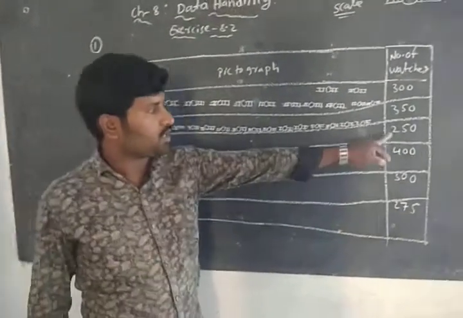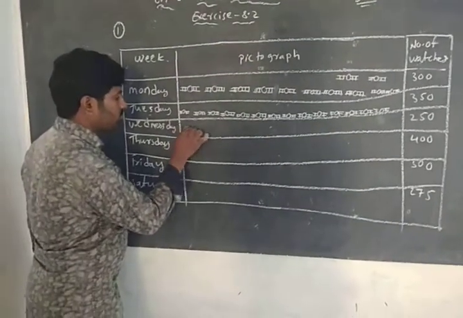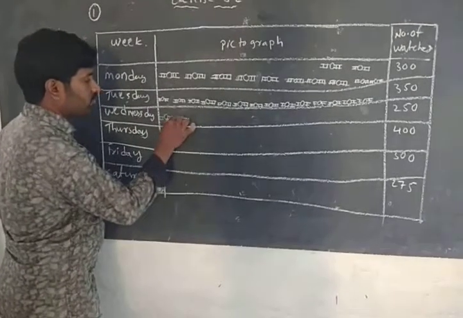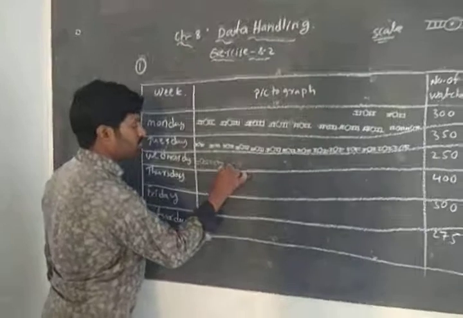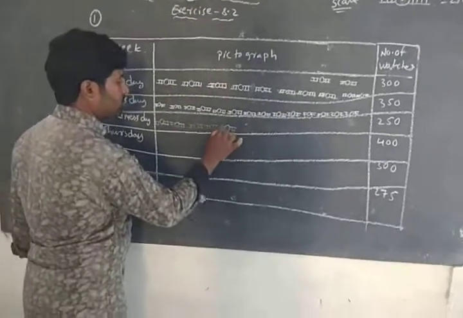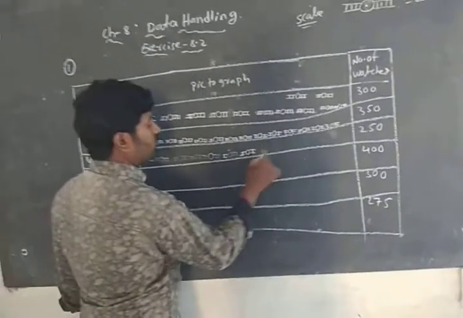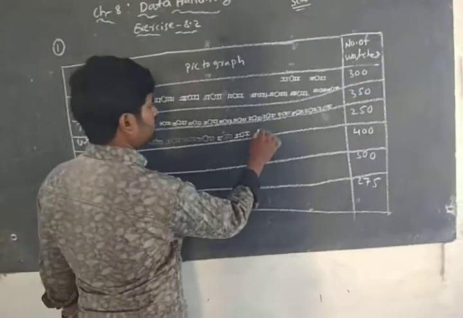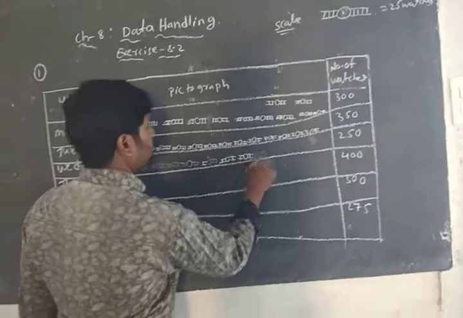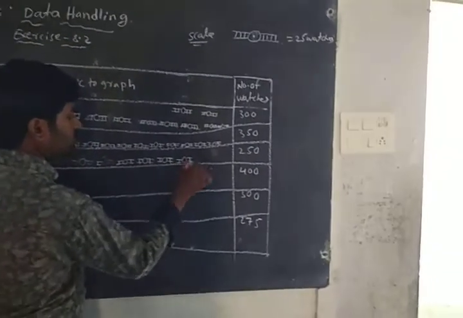Next one, what? 250. On Wednesday the number of wristwatches manufactured by the company is 250, so you draw like this: 25, 50, 75, 100, 125, 150, 175, 200, 225, 250.